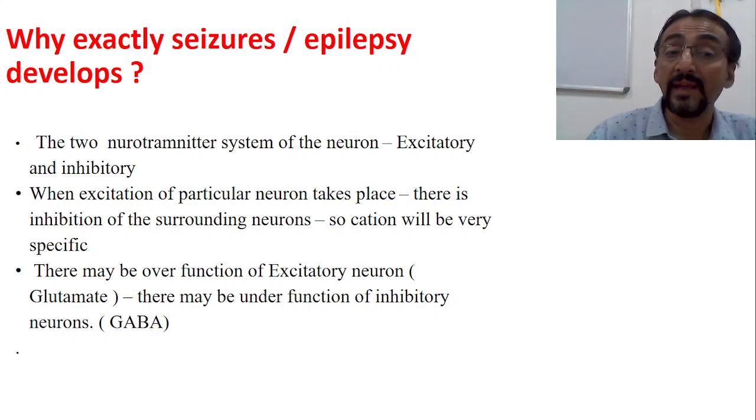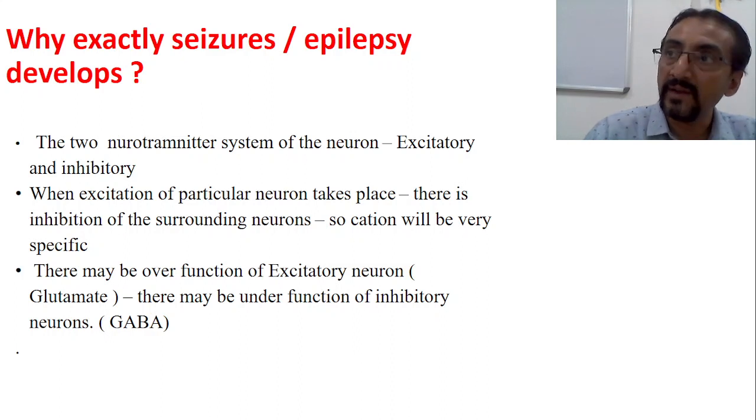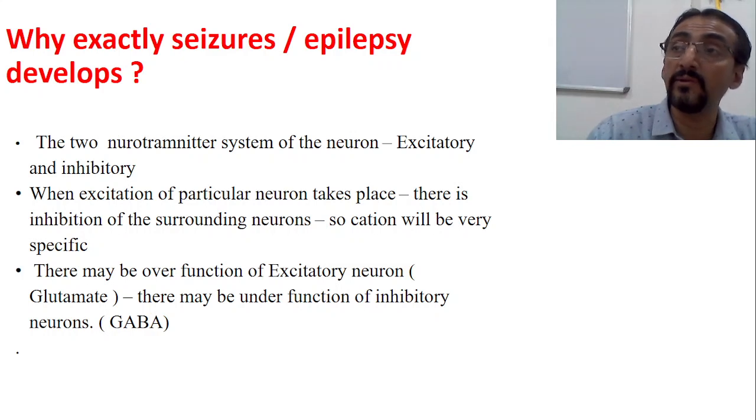When excitation of a particular neuron takes place, there is inhibition of the surrounding neurons, so the action will be very specific. That means whenever I start contracting my muscle, some set of neurons present in the motor cortex area start excitation. In the meantime, surrounding that excitatory neuron area, there will be some other neurons, called inhibitory neurons.